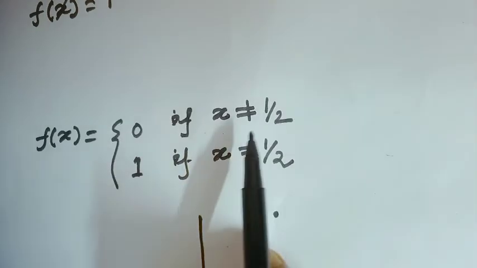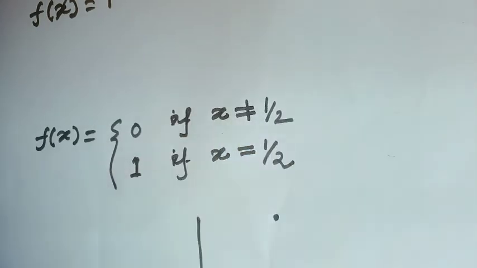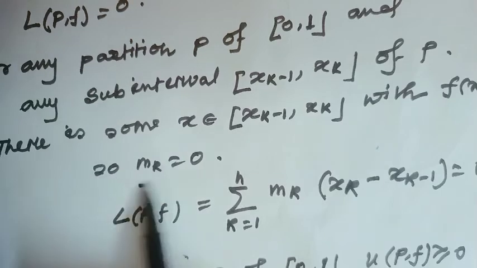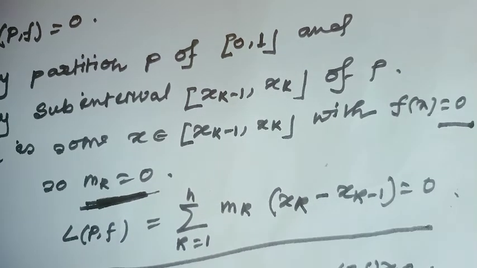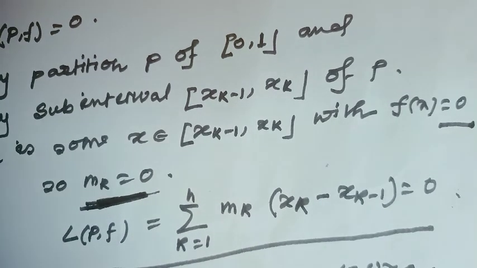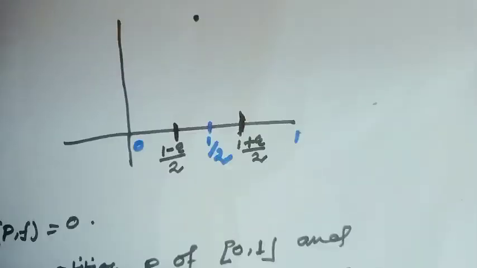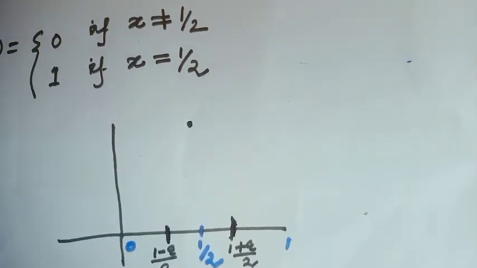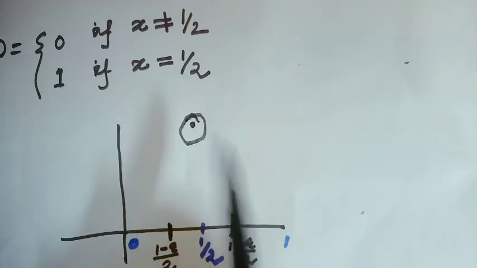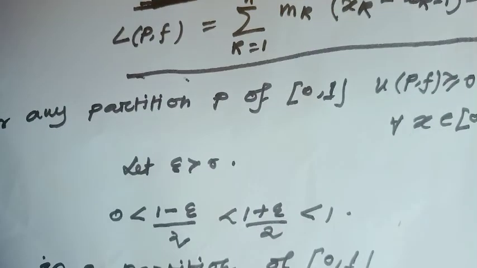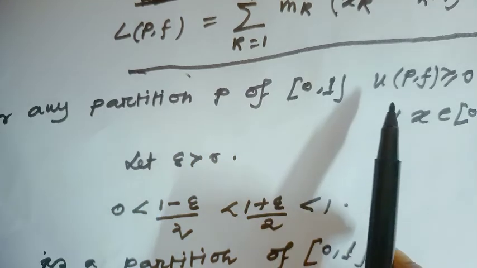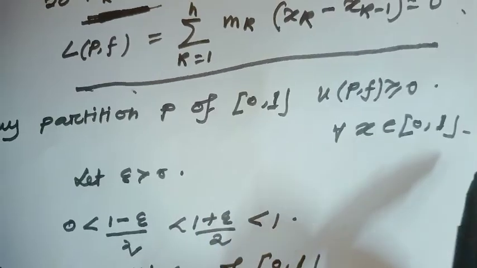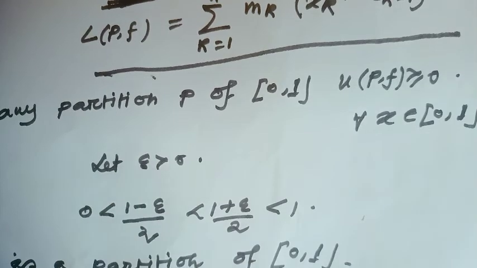Because everywhere except the point half the value of the function is 0, so small m_k equals 0. And since small m_k equals 0, that means L(P,f) equals 0. Are you getting it? But the only problem is to find U(P,f), because at the point half the value of the function is 1. For any partition P of closed 0, 1, U(P,f) is greater than or equal to 0. Let epsilon be greater than 0.